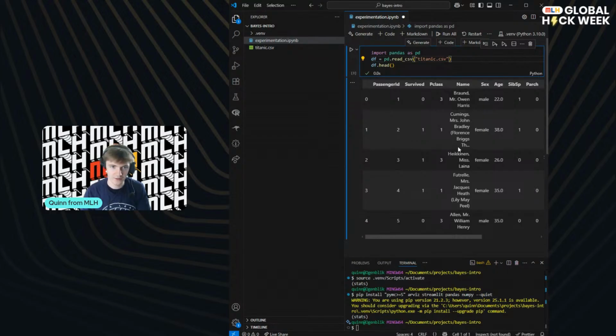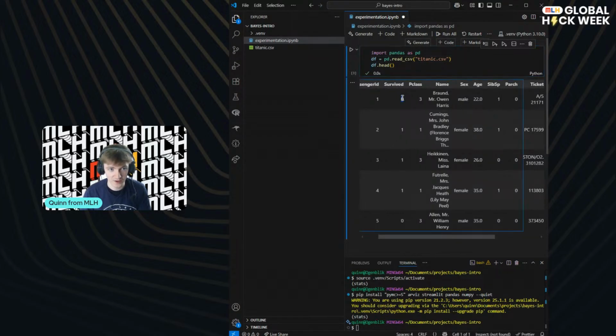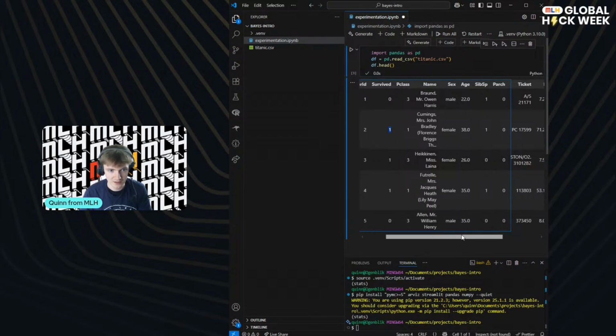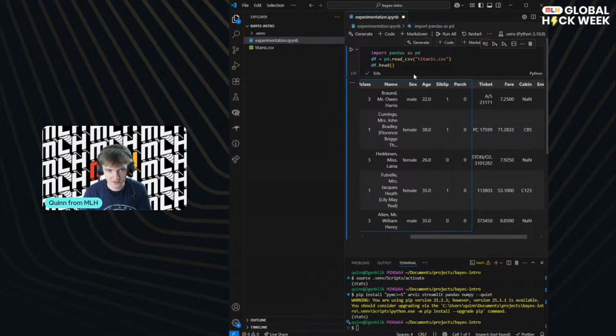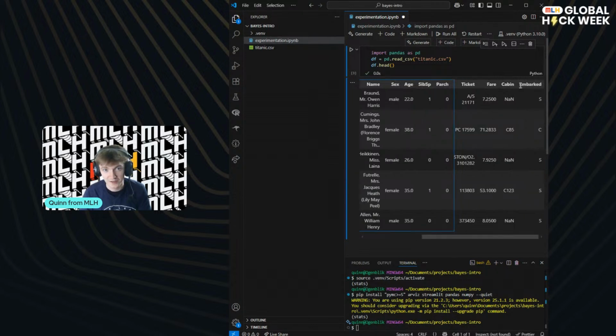But yeah, so hopefully everyone has reached this point as well. We've successfully run this and we can see our data. We've got all of our passengers, they've got IDs, that's great. We've got whether they survived or not. So 1 is survived, 0 is not. We've got some details, their sex, their age, whatever these are, I don't really know, don't really care. How much they paid, right, this could be interesting.